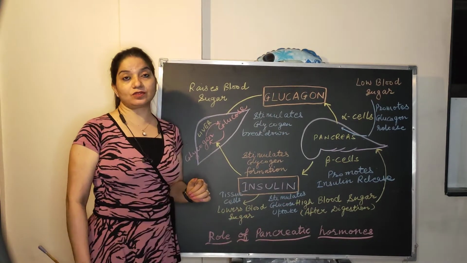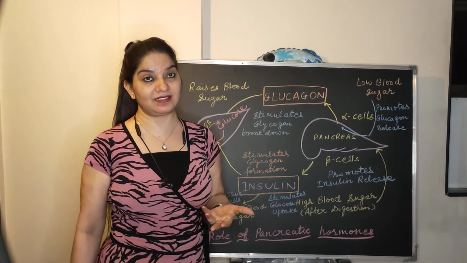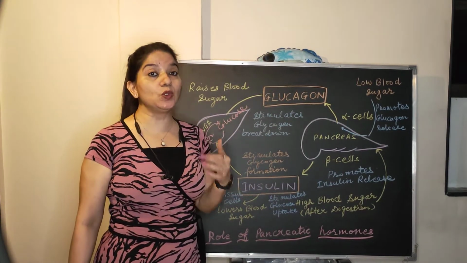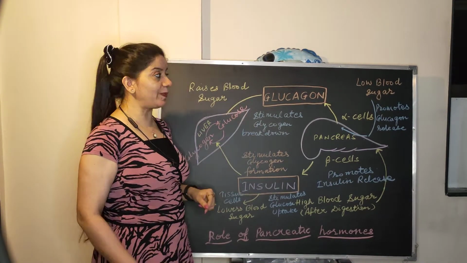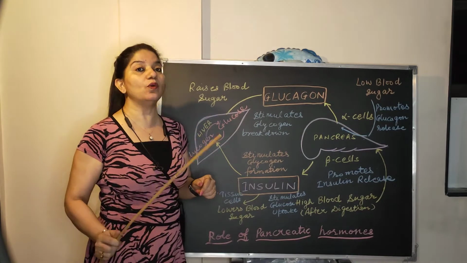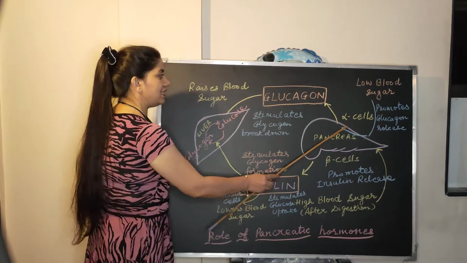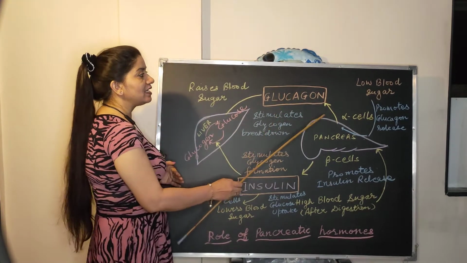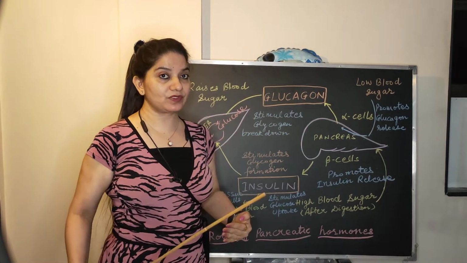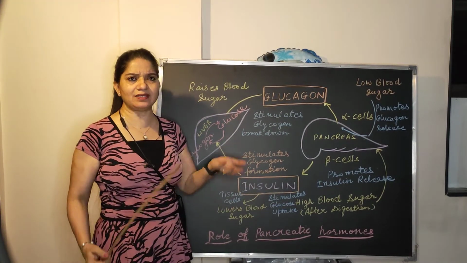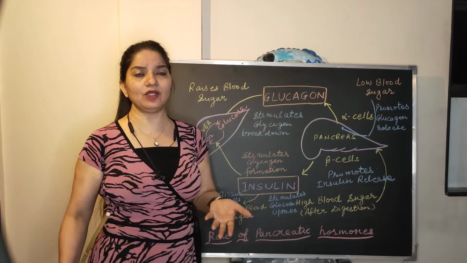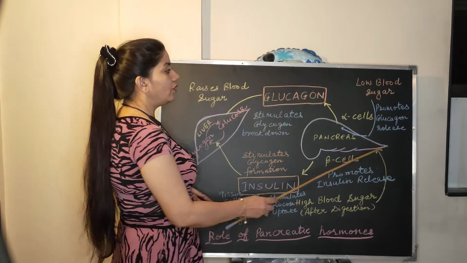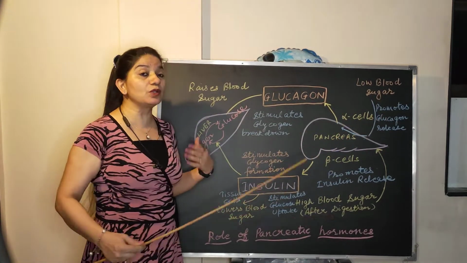Second thing is glucagon. There are different cells, which are alpha cells. These alpha cells secrete another hormone which is glucagon. Please mind the spelling. Glucagon, very important. So alpha cells secrete another hormone known as glucagon. And when does it secrete? When the blood sugar becomes low. So while fasting, suppose I have not eaten since morning, then by the evening obviously my energy level goes down, so I may feel a low blood sugar level. So the alpha cell promotes the glucagon release.